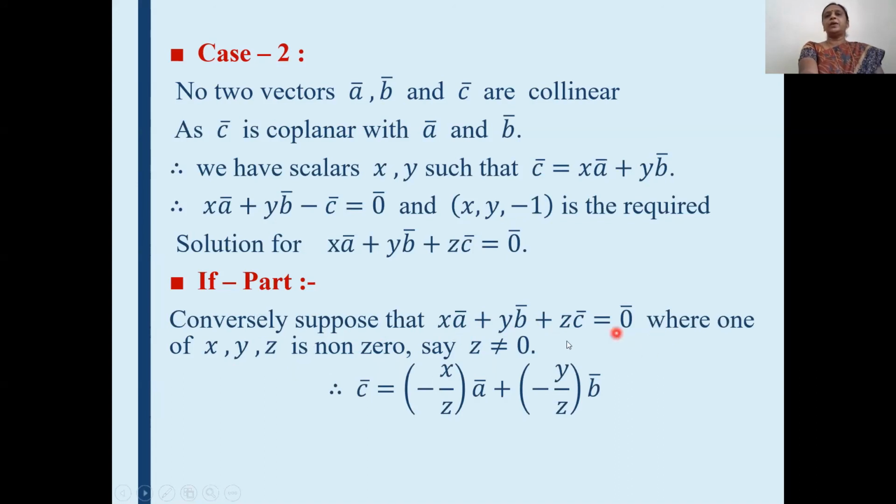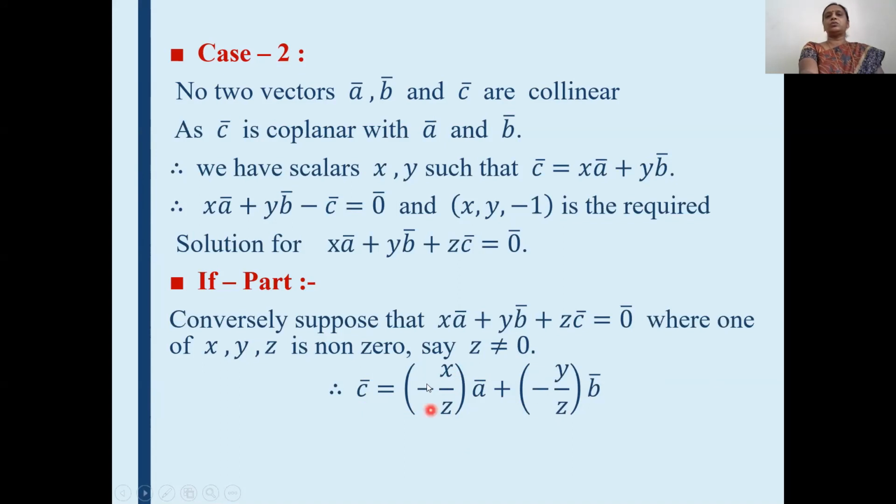In the next step, we divide the whole equation by z, because z is not equal to 0. After dividing by z, we get c bar is equal to minus x divided by z times a bar plus minus y divided by z times b bar.